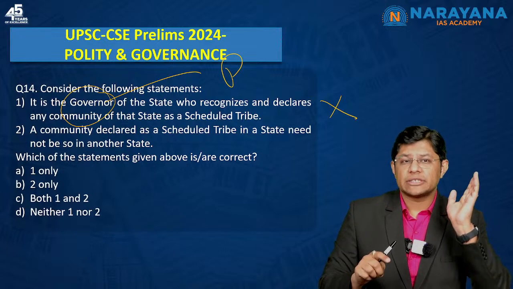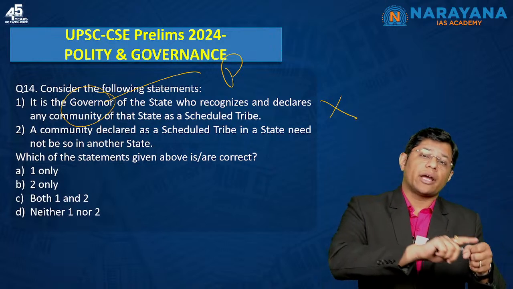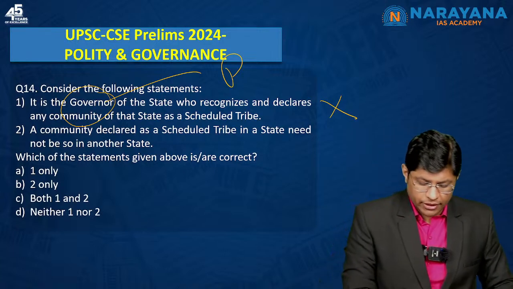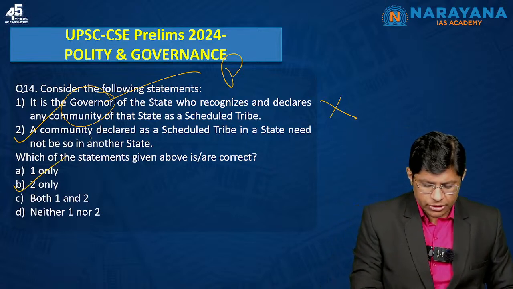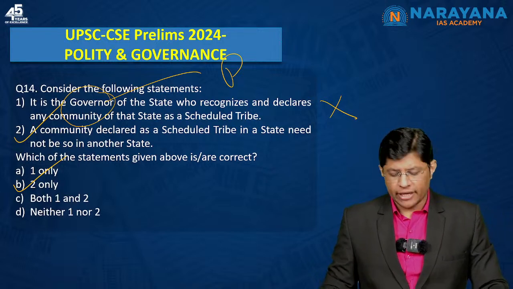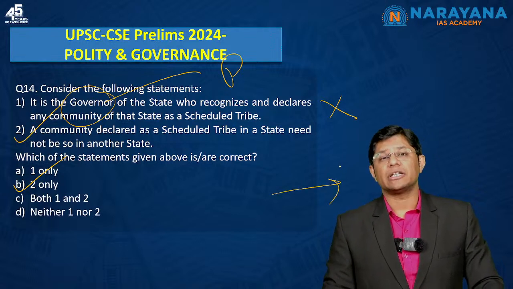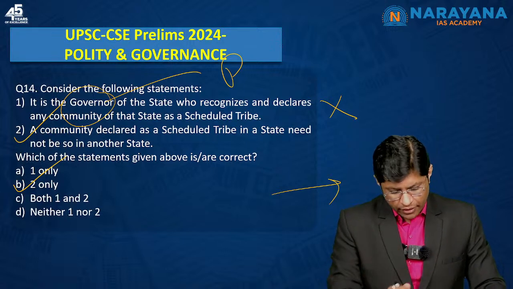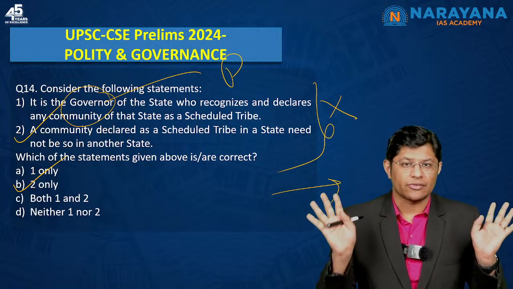Just because a person is getting benefit under the ST category doesn't mean he also gets the benefit in another state, right? So, here this one is correct. Need not be so in another state, that is option B, has to be the correct answer for question number 14. So, again a very simple question. If you refer to the chapter on special provisions for certain classes in Lakshmikanth, you will find the sentence on the first page of the chapter itself.